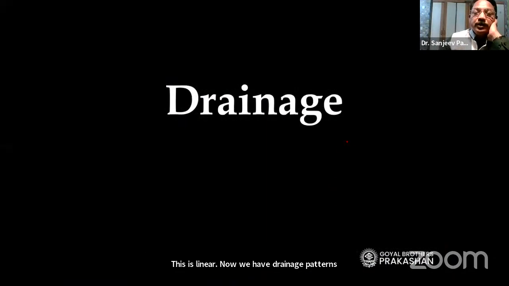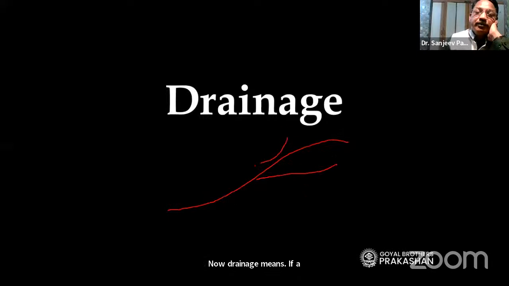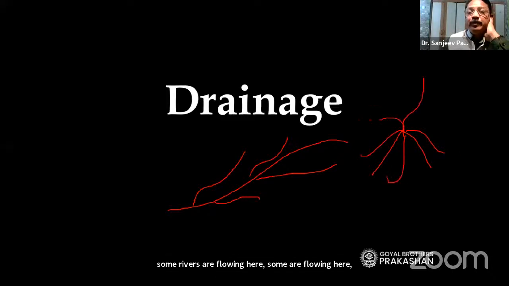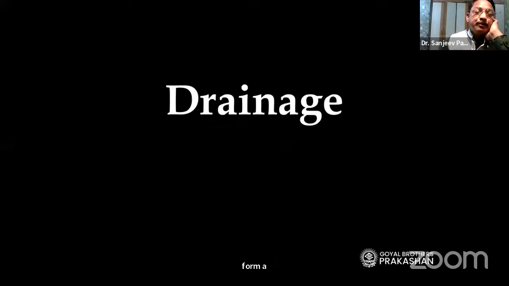Now we have drainage pattern. Drainage means if a river is flowing, the other rivers are joining the main river. So they show here a pattern. Or if there is a hill like this, some rivers are flowing here, some are flowing here, some are flowing there. So they form a pattern. This pattern is called drainage pattern.